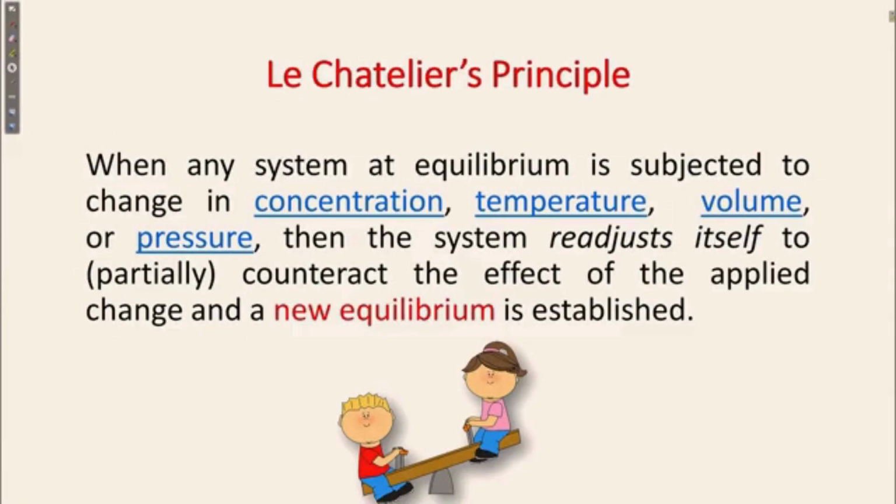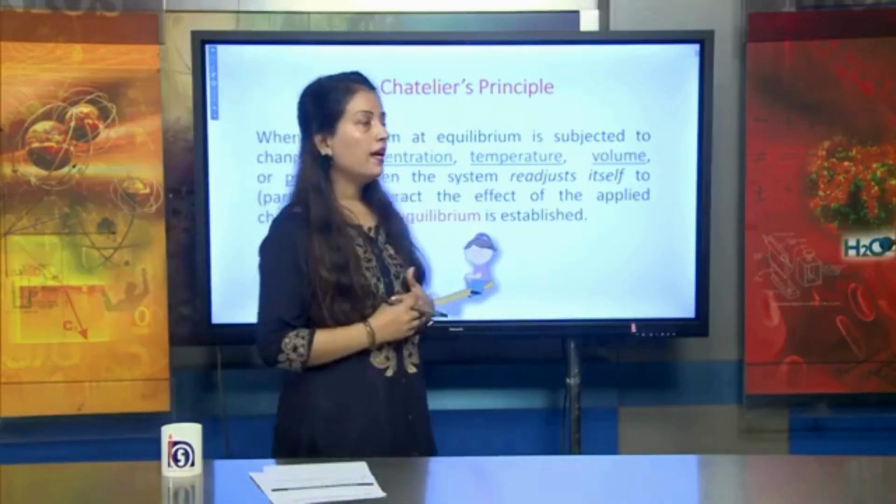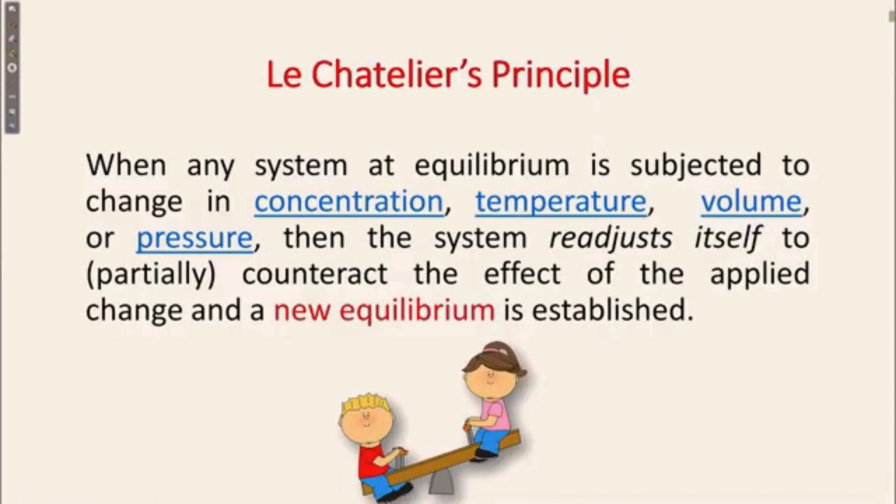Le Chatelier's principle was given by the scientist Le Chatelier, and according to him, when any system at equilibrium is subjected to a change in concentration, which is C, temperature, which is small t, volume, small v, or pressure, small p, then the system readjusts itself partially to counteract the effect of the applied change, and a new equilibrium is stabilized.